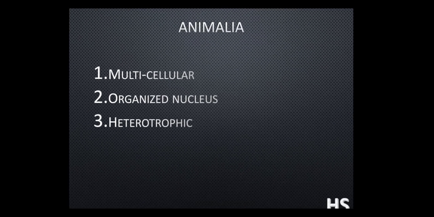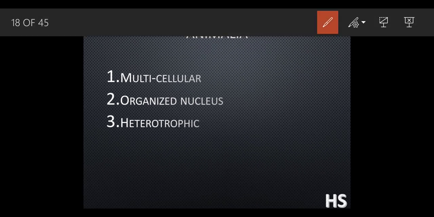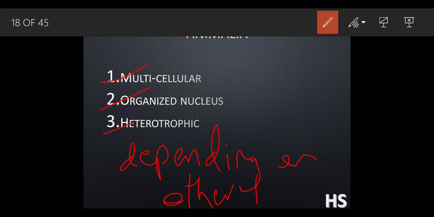Then the animal kingdom. They have been classified into three: multicellular, organized nucleus and heterotrophic. Multicellular and organized nucleus are obvious to understand, because organized nucleus means eukaryotic only. Heterotrophic, what do you mean by heterotrophic? These animals obtain nutrition from other organisms. They depend on other plants and other organisms for food.